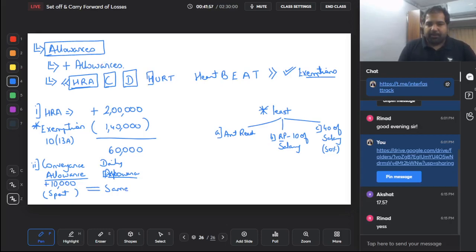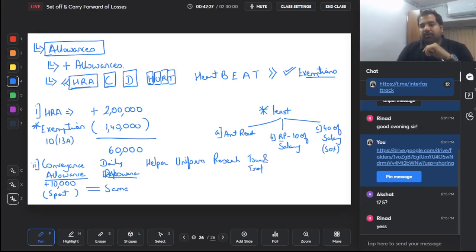Next, helper allowance, uniform allowance, research allowance, and tour and transfer allowance. Let me explain, guys. So that you can engage an office help, not house help, guys, you can get a helper allowance. So that you can wear nice clothes in office, like a pilot has to wear a uniform, you get a uniform allowance. So that you can do research, you get a research allowance. And so that you can go on tours, and when you're transferred, you can manage yourself. For these purposes, your master can give you allowances.